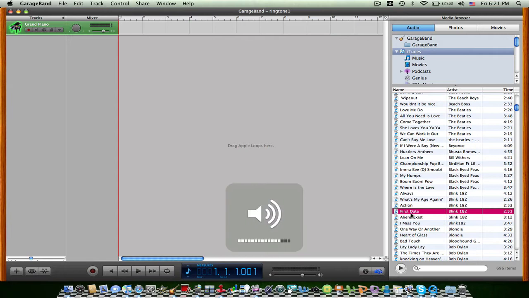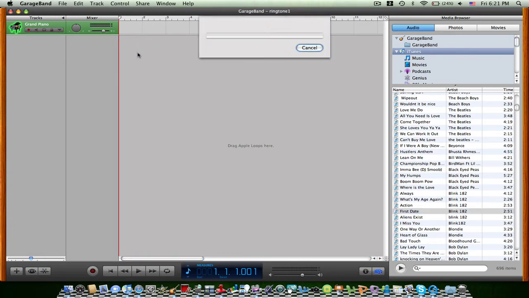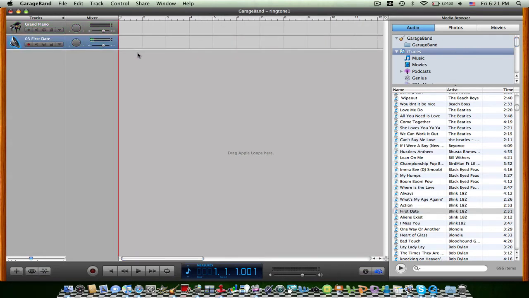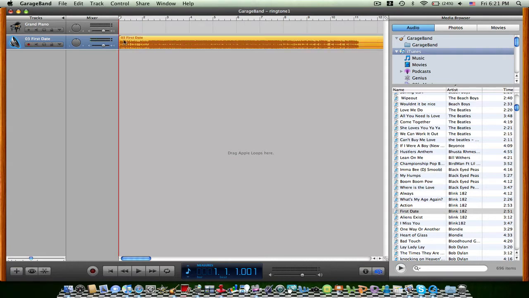Perfect. Let me turn down my volume a little. So now we're going to drag First Date by Blink-182 over here, and it will convert it. There you go, there's First Date. Now, you're going to take the little red thing, and you're going to put it to where you want your ringtone to start. So let's play it.